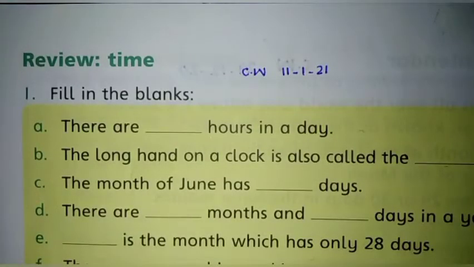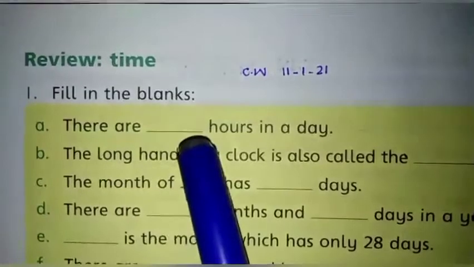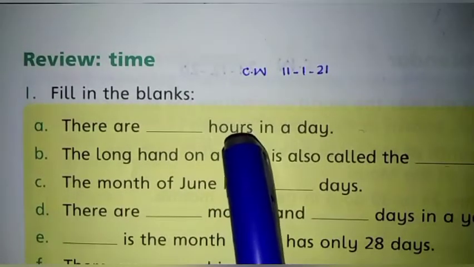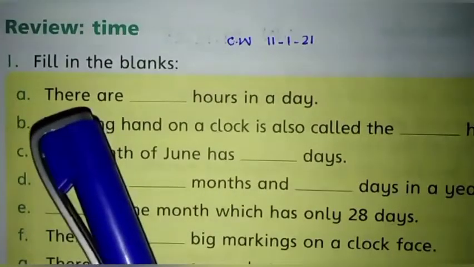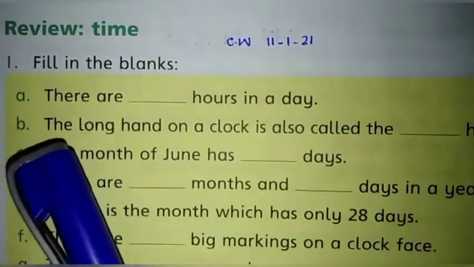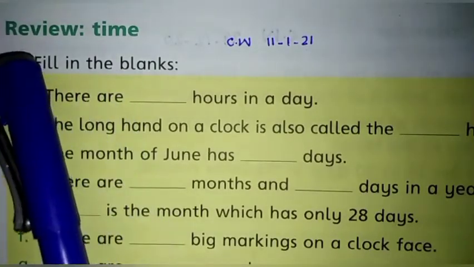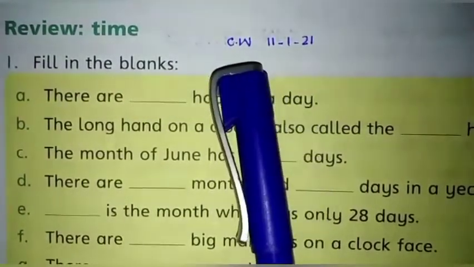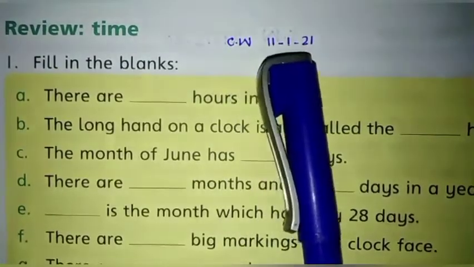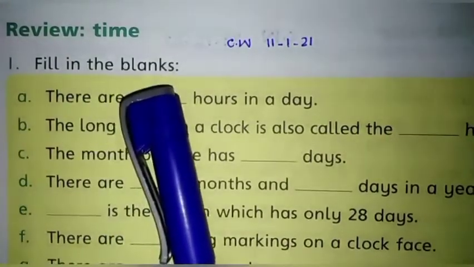Okay, my dear students, all of you open page number 152. Our topic is review time. Students, it is the last page of our unit number 9, that is time. Is it clear, students? First of all, you will write the short date at the top of your page, that is 11-1-2021. Our first exercise is fill in the blanks.